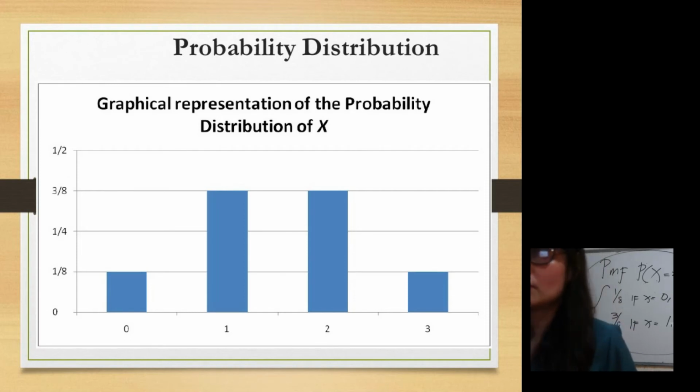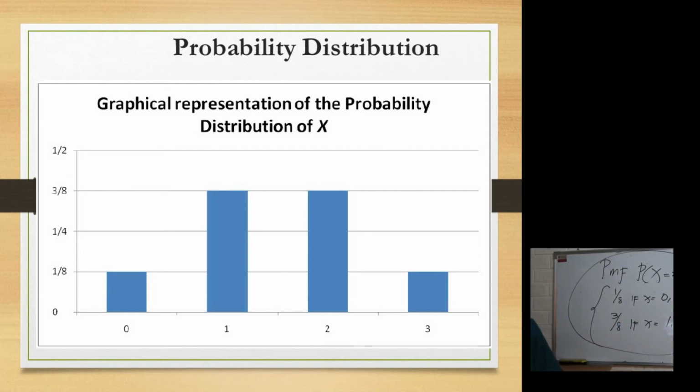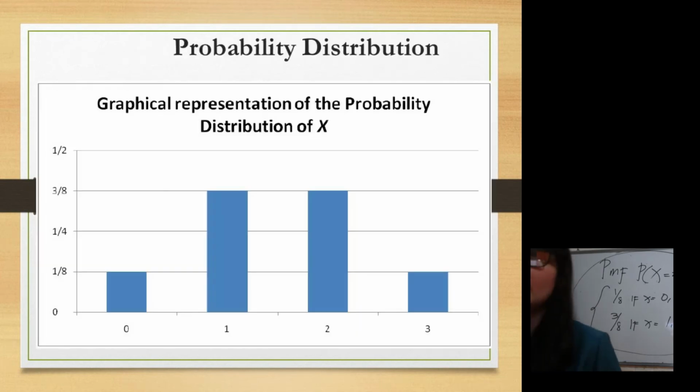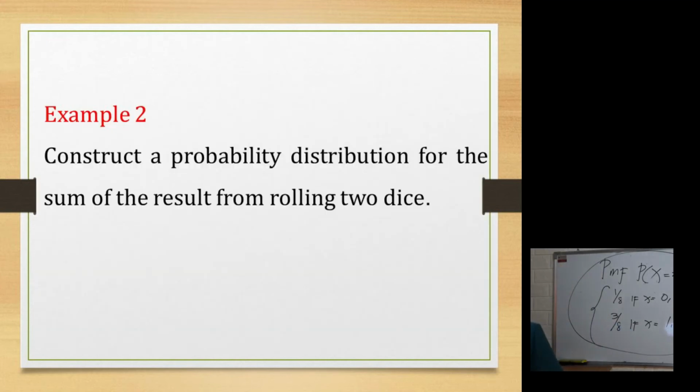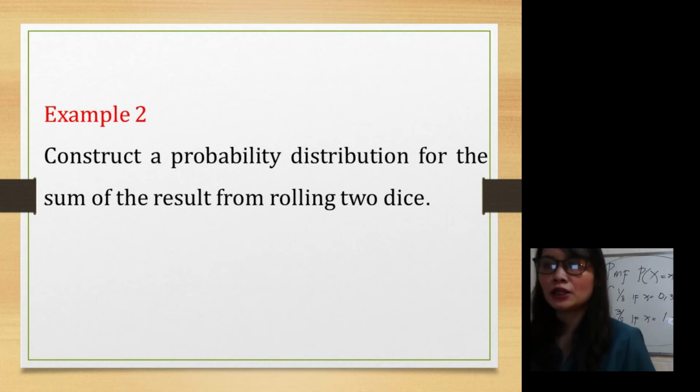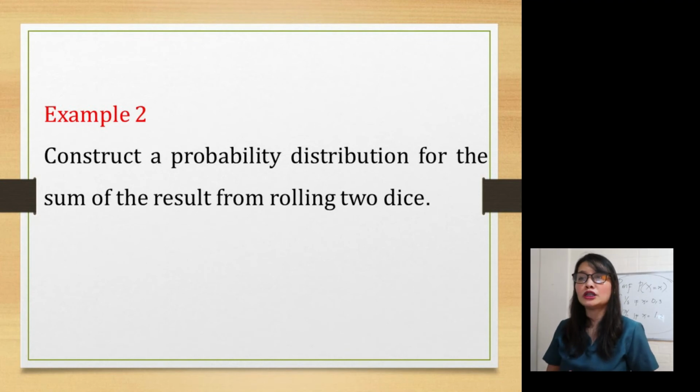Using the graph, same thing. In the horizontal line, you need to write all the values, and in the vertical line, you need to write all the corresponding probabilities. We call this graph a histogram. So this is the graph, and the other one is the formula. Next, number 2: construct a probability distribution for the sum of the result from rolling 2 dice.